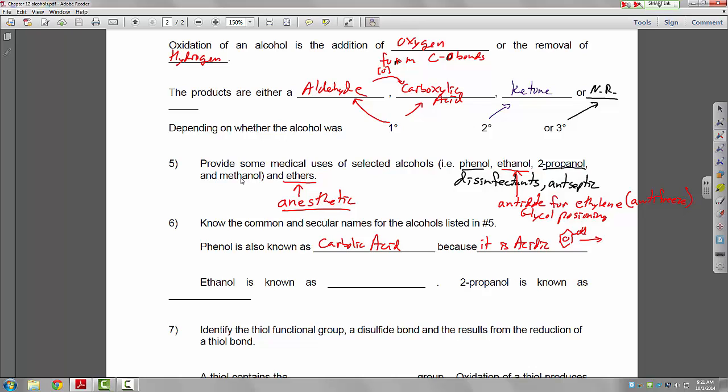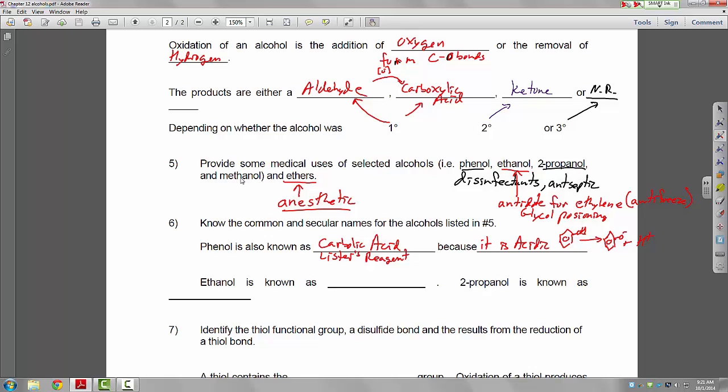We lose this hydrogen here on the end, and we get this conjugate base plus the hydrogen ion. And like I said in the lecture, it's about 1,000,000 times more acidic than most other alcohols. It's also known as Lister's reagent because Dr. Lister was the first one to use it as an antiseptic.